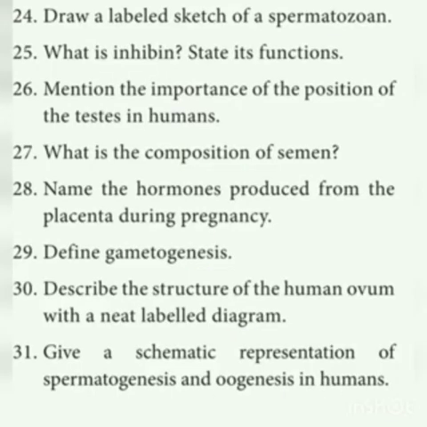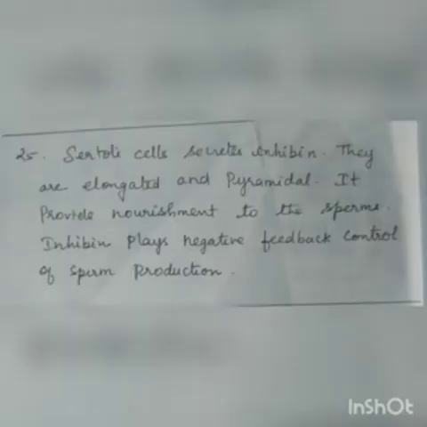Next one is what is inhibin? State its function. Inhibin is a hormone which is secreted by Sertoli cells. Sertoli cells are present inside the seminiferous tubule in the male reproductive system. They are elongated and pyramidal, and they provide nourishment, that means food, to the sperms. Inhibin plays a negative feedback control of sperm production, so it stops the production of sperms. From the name itself you can understand, inhibit means stop. So it acts as a negative feedback control of sperm production.